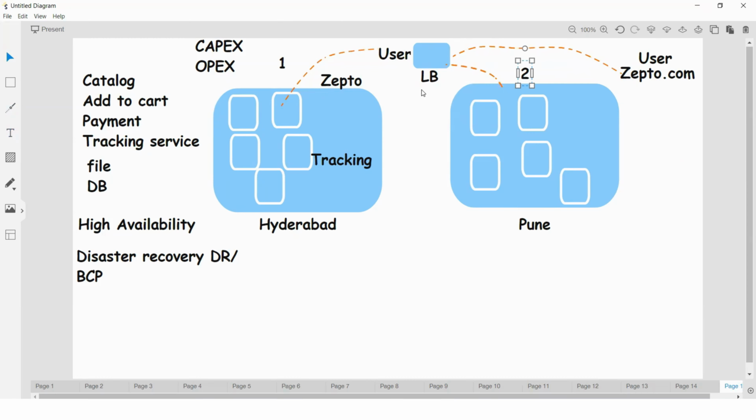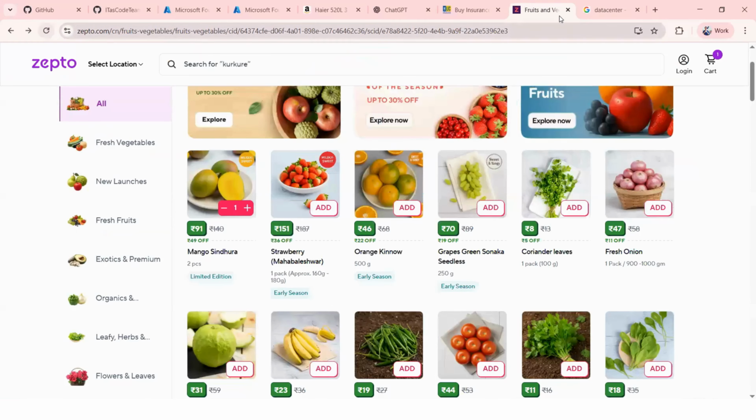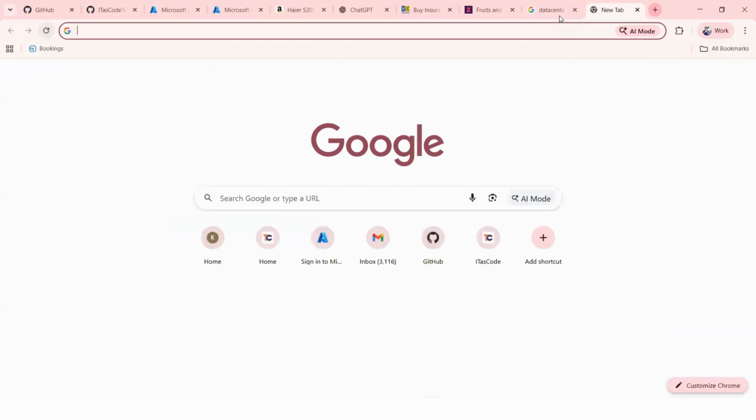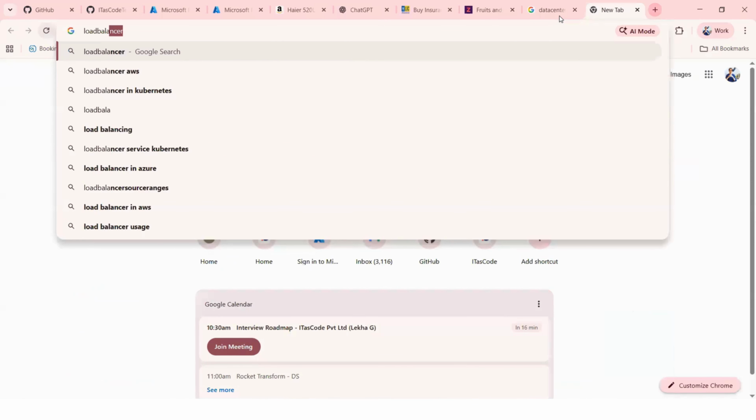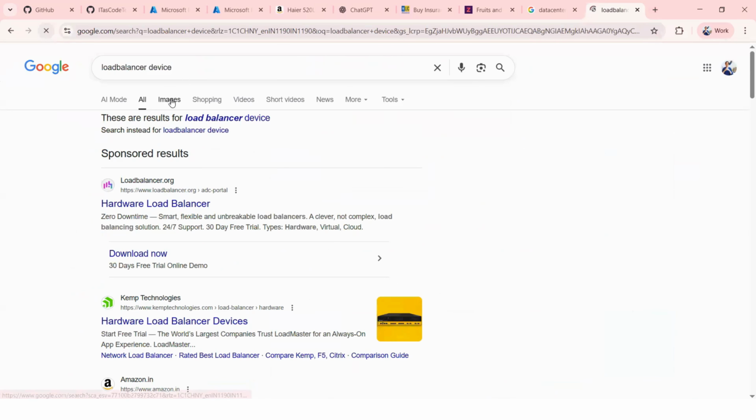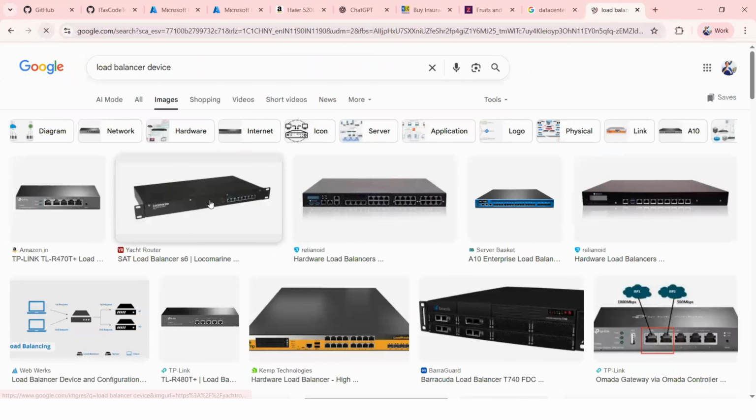But just see here, one more thing. You need to purchase a load balancing device. We already purchased servers and other things, and now you need to purchase servers again as a load balancer. You see, these types of devices you need to purchase.